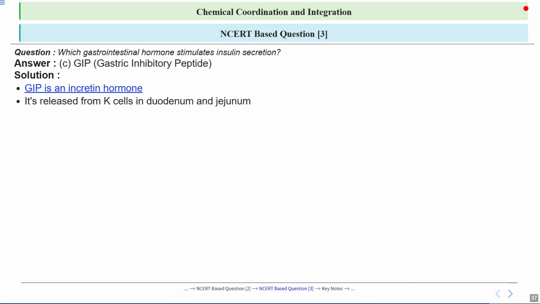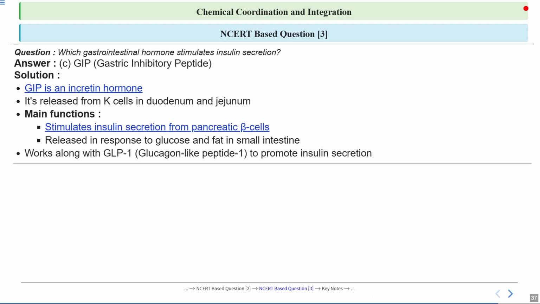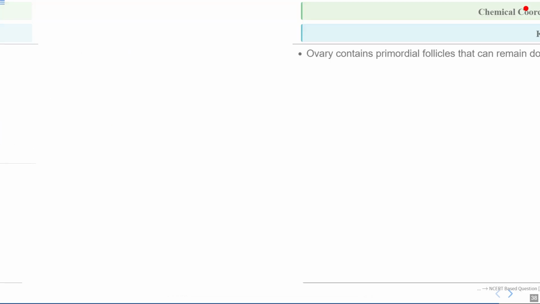It is released from the cells in the duodenum and jejunum. Its main function is to stimulate insulin secretion from pancreatic beta cells. It is released in response to glucose and fat in the small intestine, and it works along with GLP-1, or glucagon like peptide 1, to promote insulin secretion.